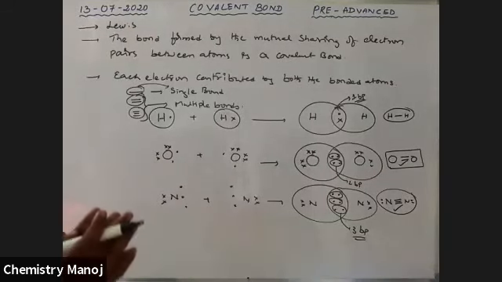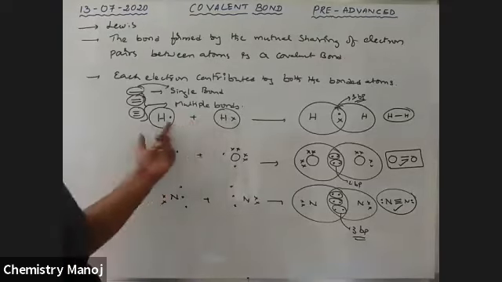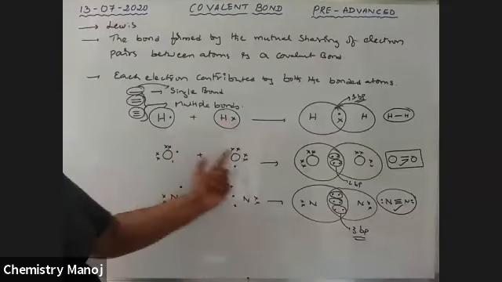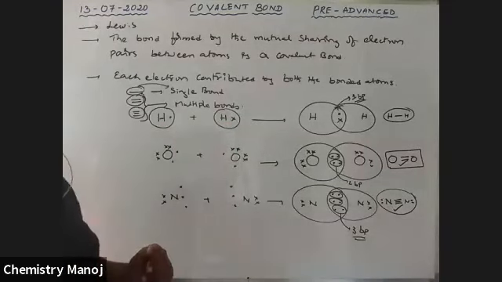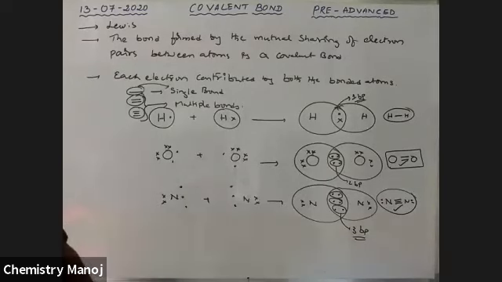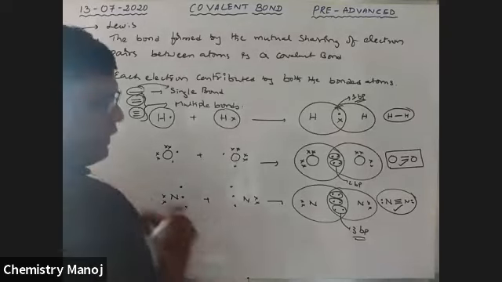If the covalent bond exists between two similar atoms, hydrogen and hydrogen, oxygen and oxygen, nitrogen and nitrogen, that type of covalent bond is called a non-polar covalent bond.